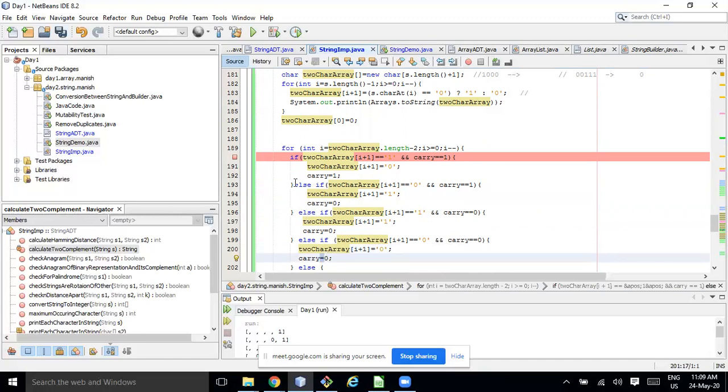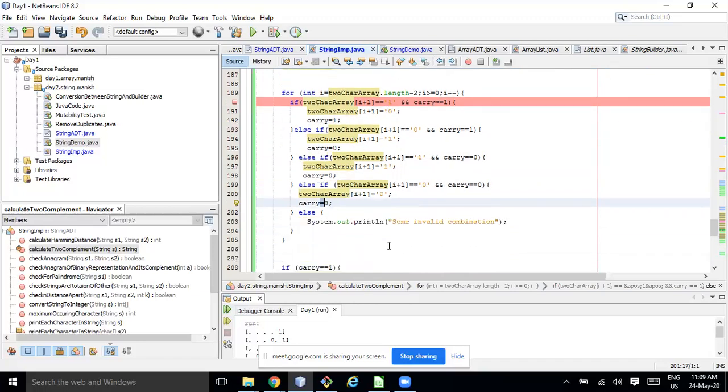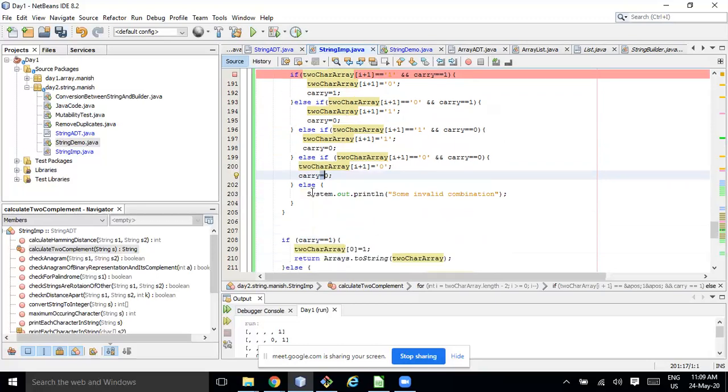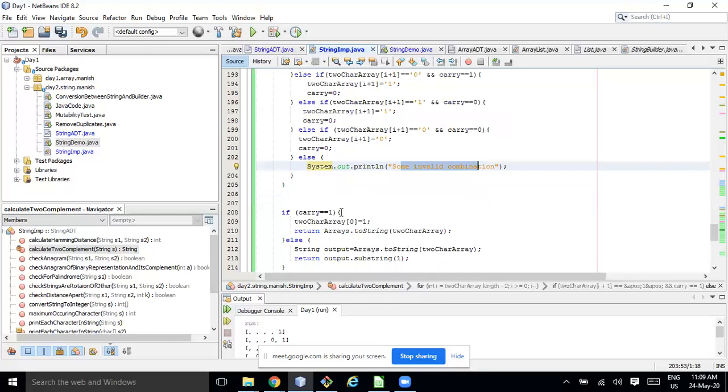So in a single else also I can write. Later I realized this is possible with a single else. No need to write it separately: if this is the case, then this, otherwise it's 0. In the else block I have written some invalid combination for debugging purpose only. At the end, after this computation, if carry is equal to 1, then toCharArray of 0, I am making it 1.